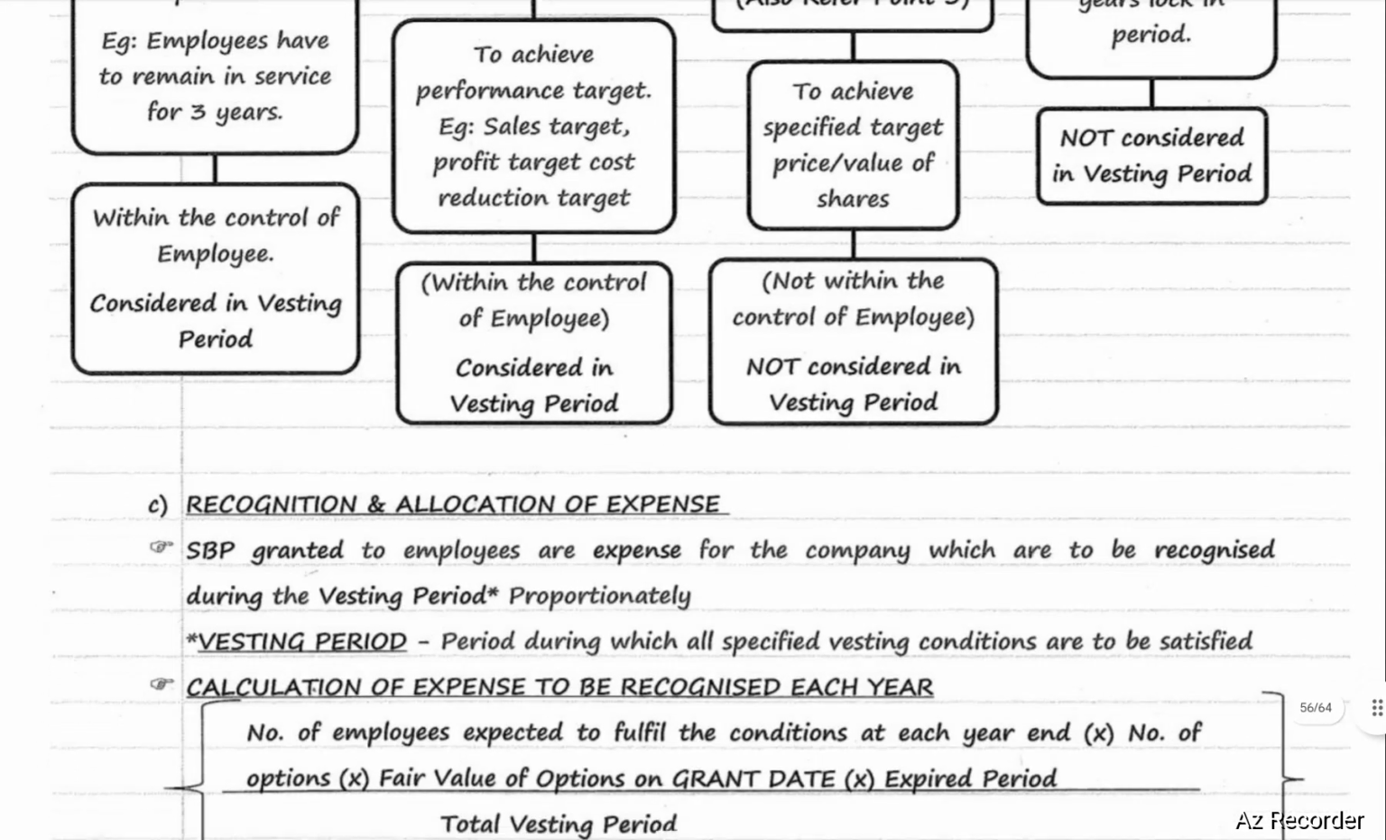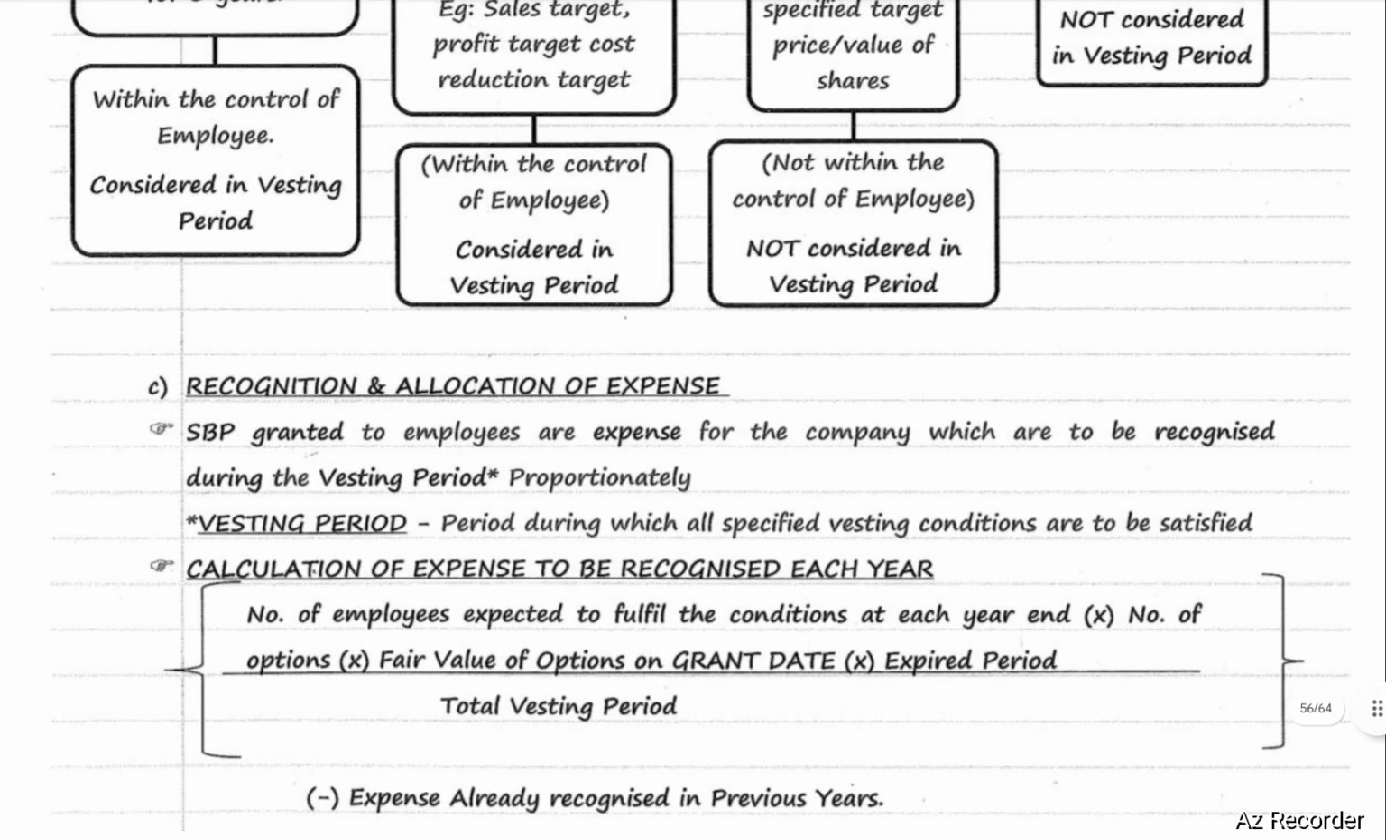Next, recognition and allocation of expense. Share-based payment granted to employees is an expense for the company, which is to be recognized during the vesting period proportionately. Vesting period means a period during which all specified vesting conditions are to be satisfied. How to calculate the expense to be recognized each year? Expense to be recognized each year equals number of employees expected to fulfill the conditions at year end into number of options into fair value of options on grant date into expired period divided by total vesting period. Whole minus expenses already recognized in previous years.